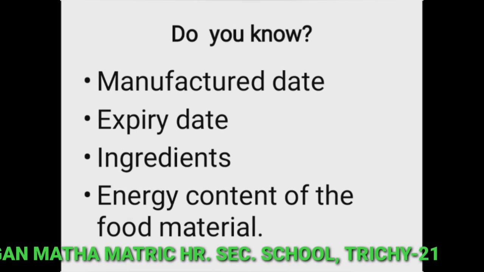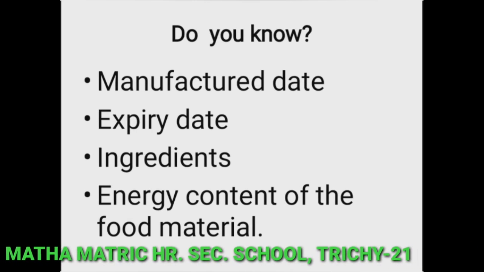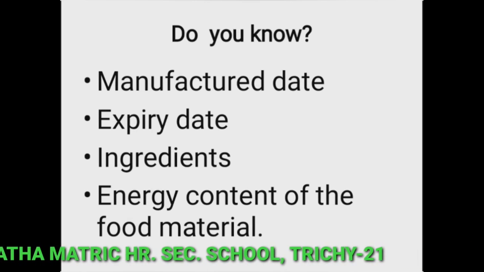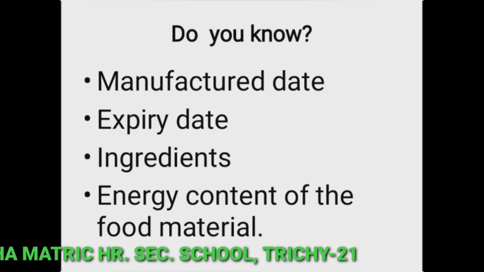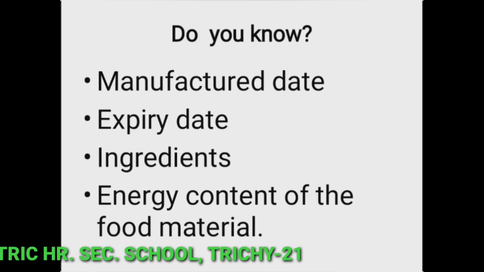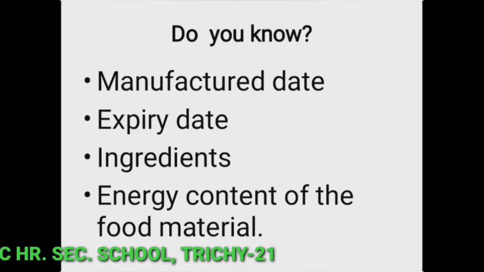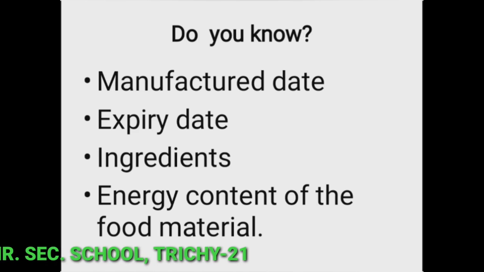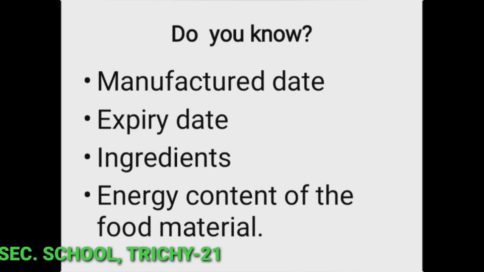So students, while purchasing packed food items, you should check these details: manufacture date, when it is manufactured, then expiry date, ingredients, what are the ingredients are added, then what are the preservatives are added, flavor, then energy content of the food material.